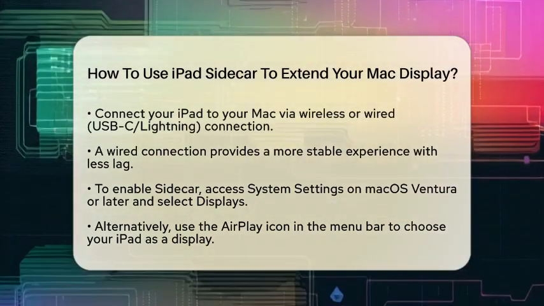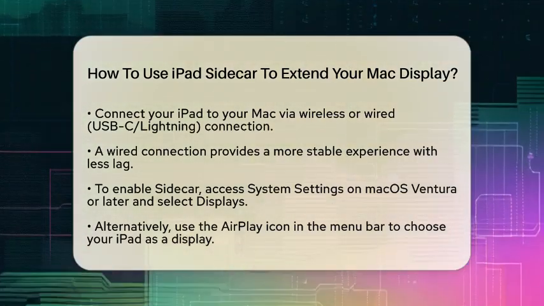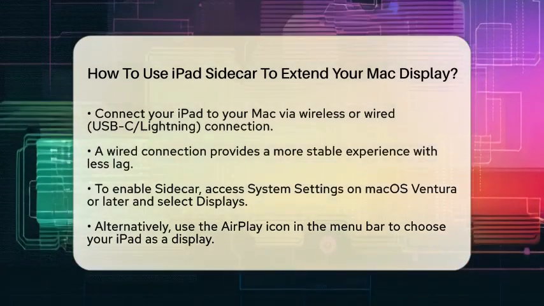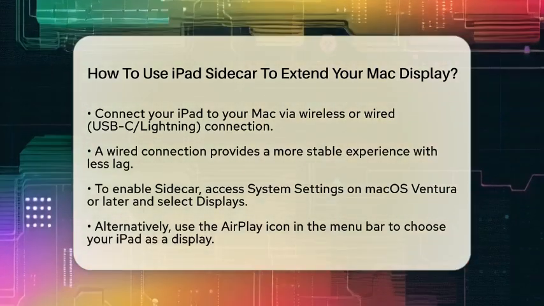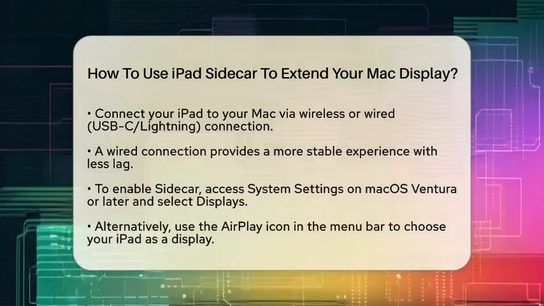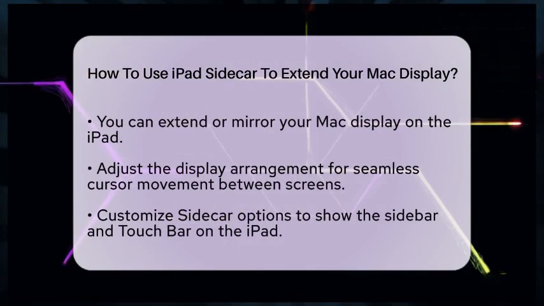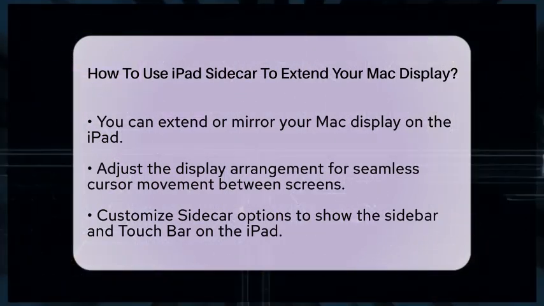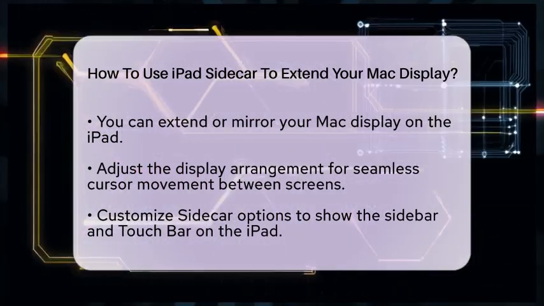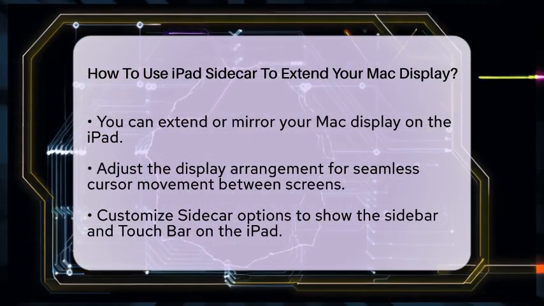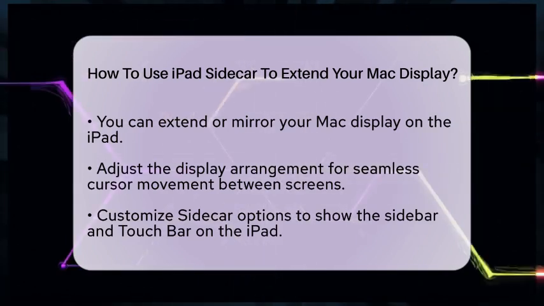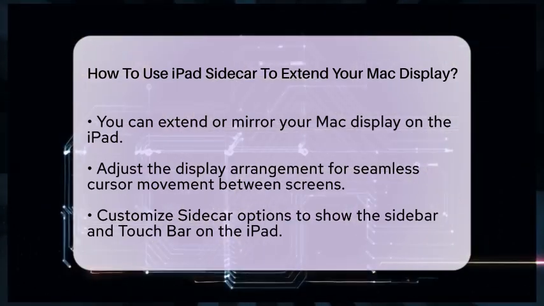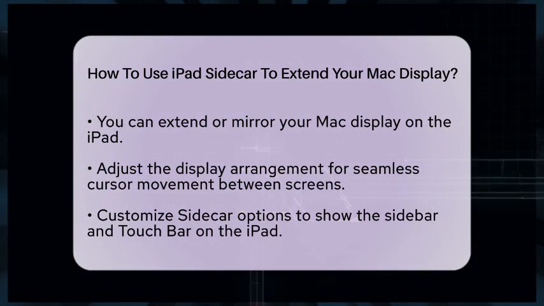Once you have connected, you can configure Sidecar settings. Decide whether you want to extend or mirror your Mac display. Extending allows you to drag windows between your Mac and iPad, effectively increasing your workspace. You can also adjust the display arrangement by dragging the iPad's display icon to match its physical position relative to your Mac. This makes moving the cursor between screens seamless.